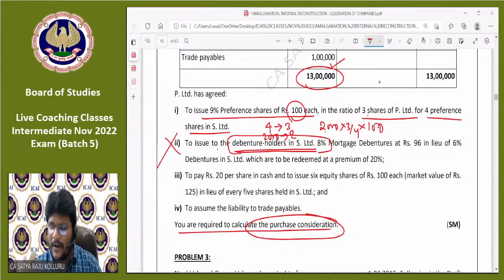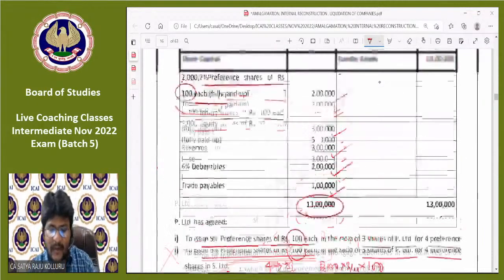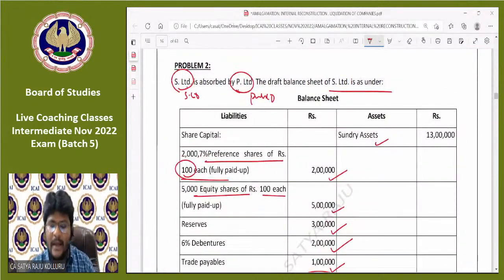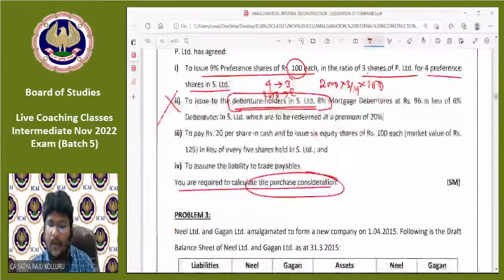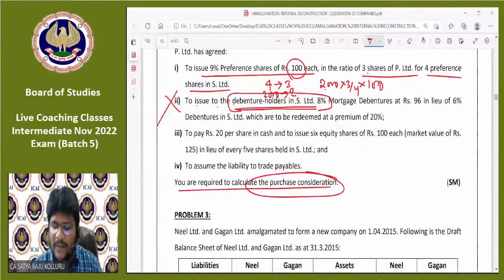No need to read any further sentence as well, because to issue to the debenture holders of S Limited, meaning the selling company, S Limited means selling company. The amount payable to the debenture holders of the selling company does not form part of PC at all. Am I right, guys? As per accounting standard 14, the amount payable by the purchasing company to the shareholders of the selling company alone is treated as PC.